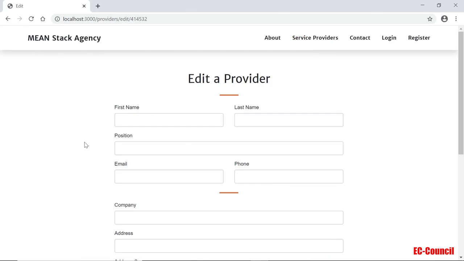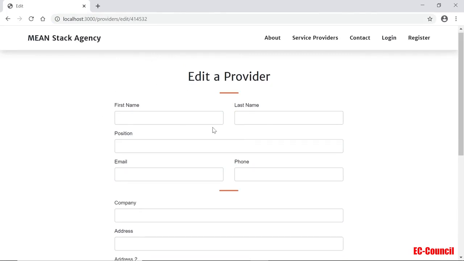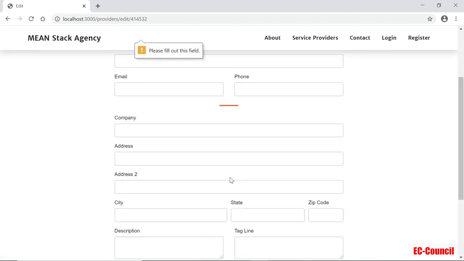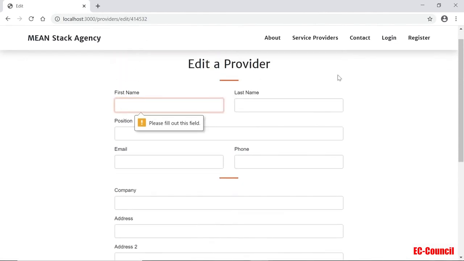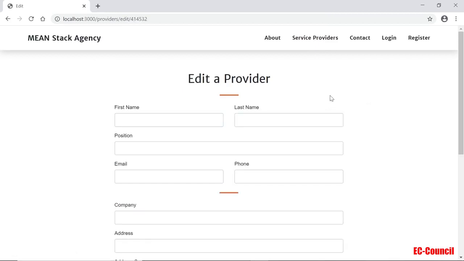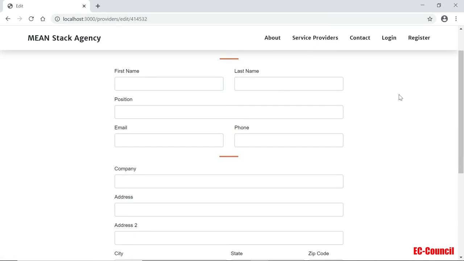As you can see, this is the skeleton that has all the information we need already. We're going to pre-populate these fields with the data coming from this ID. So we're going to search in the ID, which we did already. We're going to gather data and pre-populate these fields so that we can make changes here and just click update provider. Once we click update provider, it's going to load the update page. It's required so you can process it, but it's going to go to update here, and then it will just say successfully updated. Okay, and then you can also access this page going through the edit link here as well. All right, so let's go and then fill this data with the information.